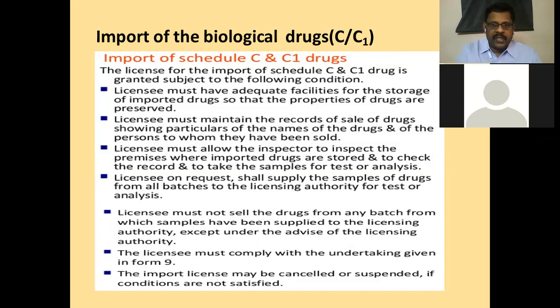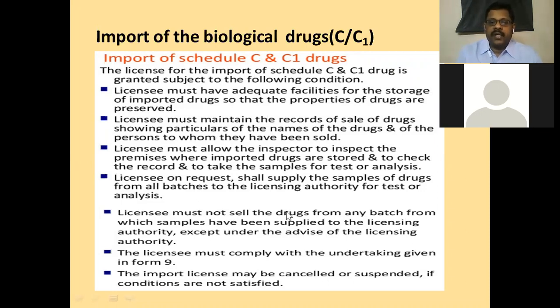What are the necessary things the licensee should satisfy? C1 drugs are biological products which are parenteral type. These biological products include serum, toxins, antitoxins and so on. For the import of such drugs, we need to have a license. We have to apply for the license in the form prescribed under Schedule A of the same Drugs and Cosmetics Act. The licensee must have adequate facility for storage. Storage is very important for this product. If the storage condition fails, the product stability as stated by the label will not be maintained during its lifetime. So storage conditions will be inspected and verified every time by the drug inspectors.